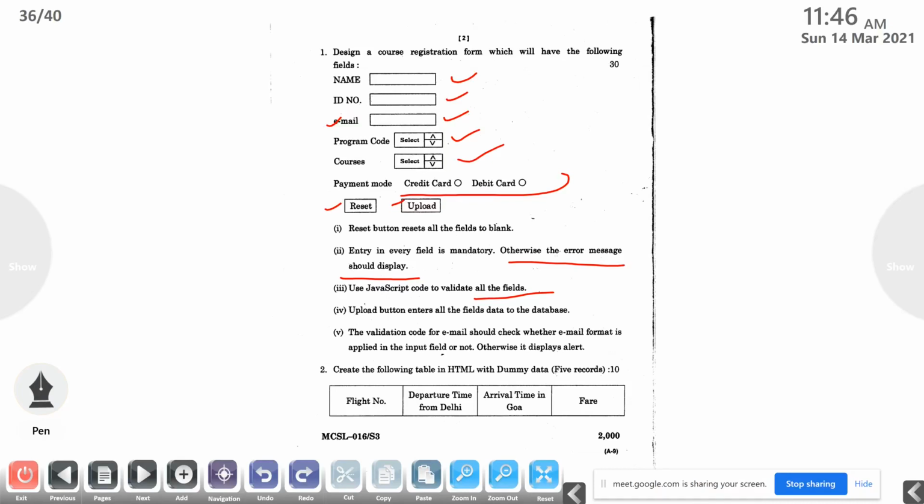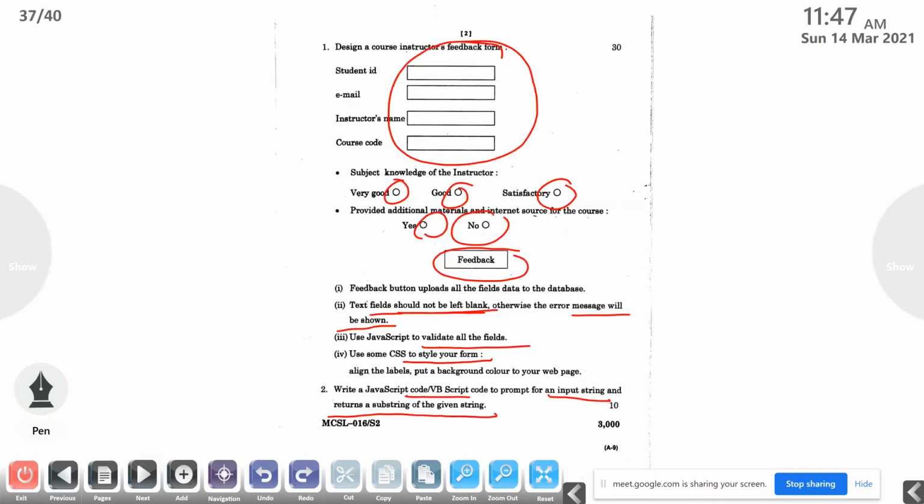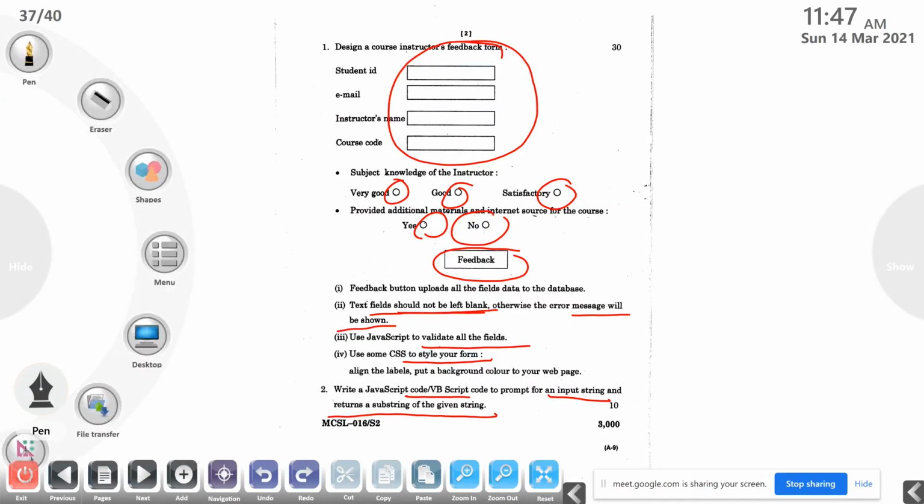Then this is the second question, that is create the following table in HTML with dummy data. 5 records should be there, carries 10 marks. The first part carries 30 marks and the second part 10 marks. So you have to create a table with 4 columns and 5 plus 1, that is 6 rows. So I think one more question is there.